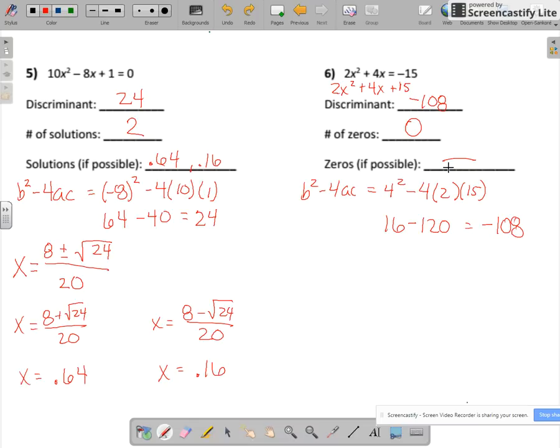Okay. At this point, if you feel like you need some extra practice, go grab the discriminant extra practice off the back table. Otherwise, move on to your next activity.